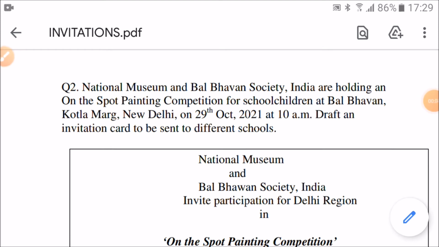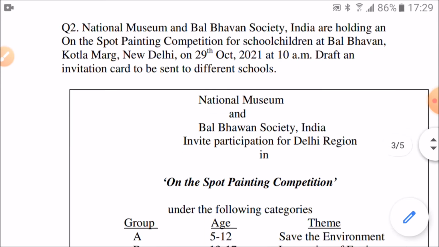Here is the next sample. National Museum and Bal Bhavan Society India are holding an on-the-spot painting competition for school children at Bal Bhavan, Kotla Marg, New Delhi on 29th October 2021 at 10 a.m. Draft an invitation card to be sent to different schools.